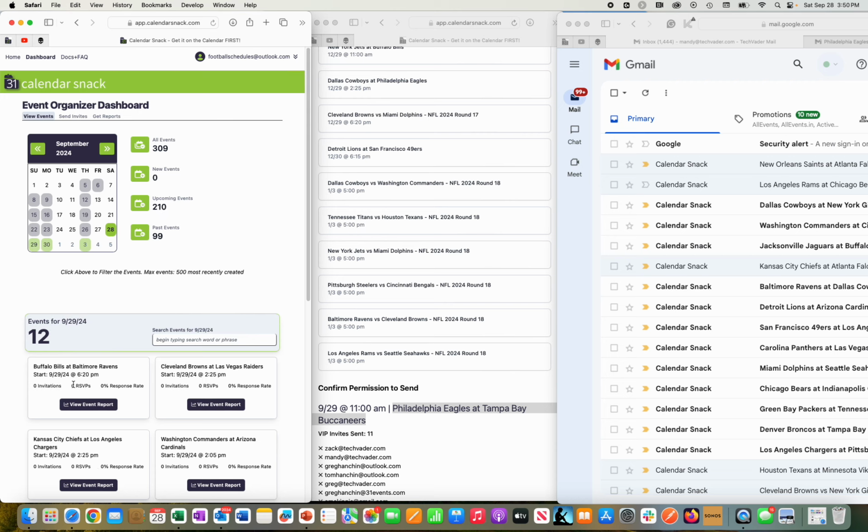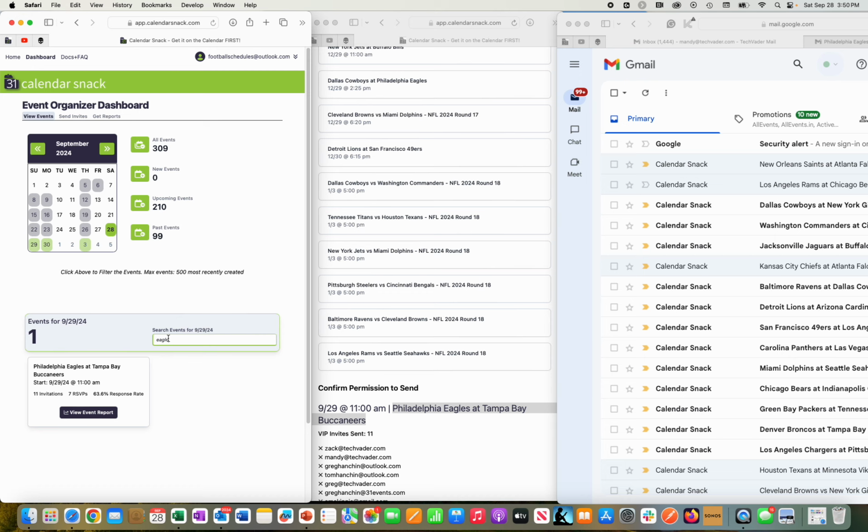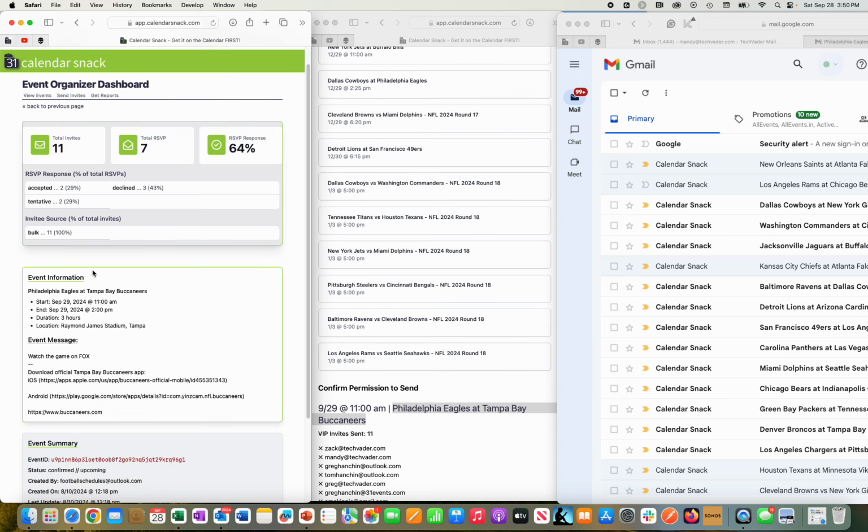Today's the 28th. I was inspecting a particular game here for the Eagles at Tampa Bay. When I pull out this report here, you'll see that 11 calendar invites have already been sent out. 7 RSVPs have come back: 2 people have accepted, 3 people have declined, and 2 are tentative.